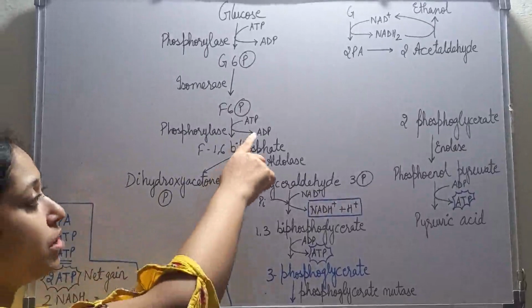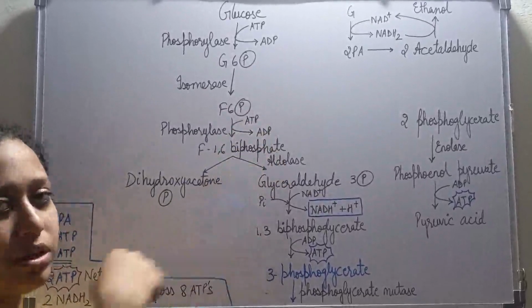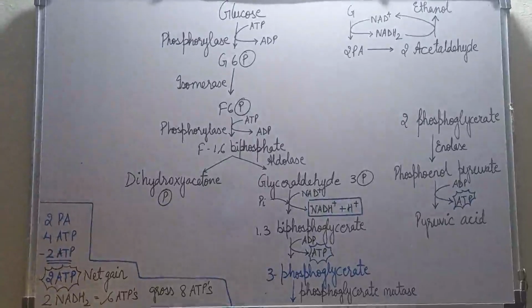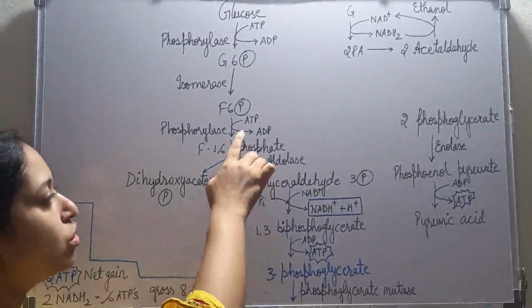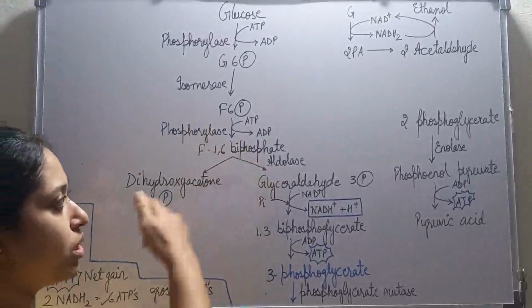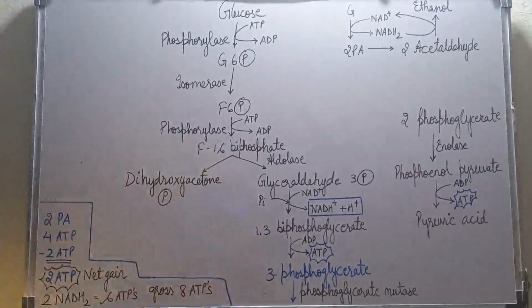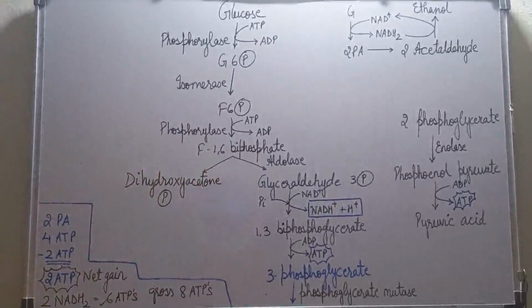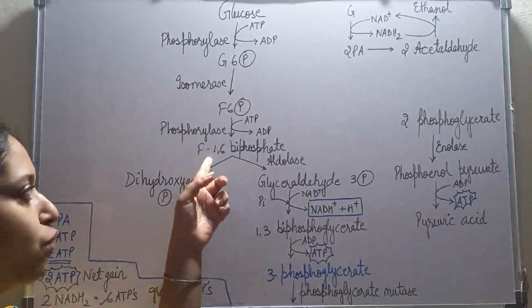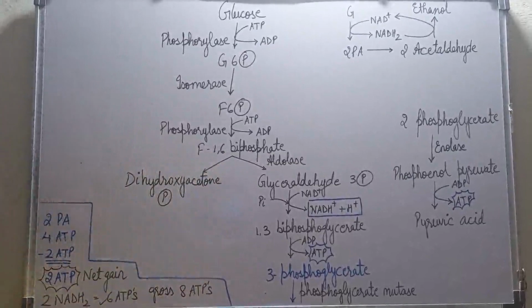Again, ATP is converted to ADP with the release of 1 phosphate group, and that phosphate group is added here to form fructose 1,6-bisphosphate. Again, 1 and 6 are the positions of attachment of the phosphate groups, that is, to the first carbon and the 6th carbon of fructose.